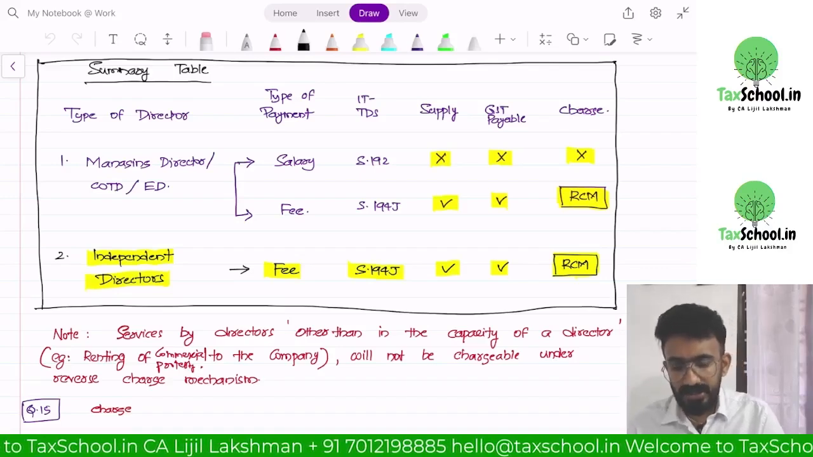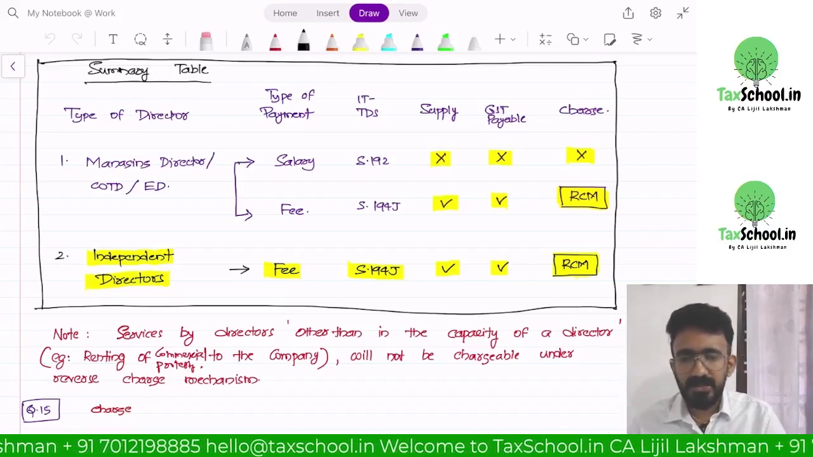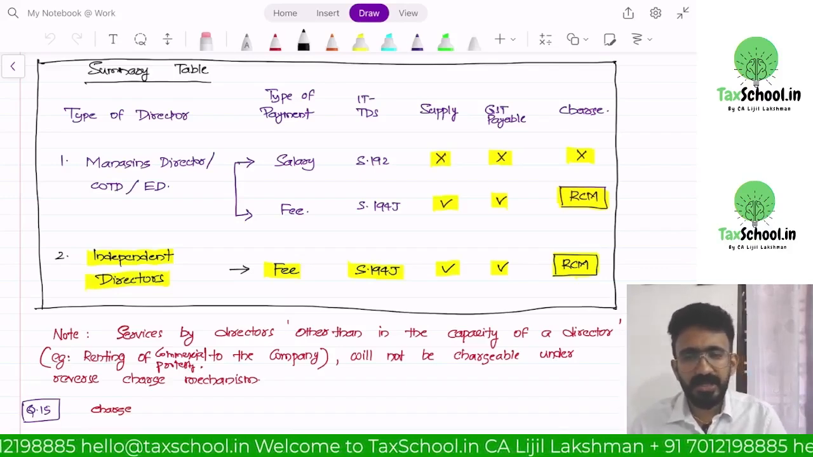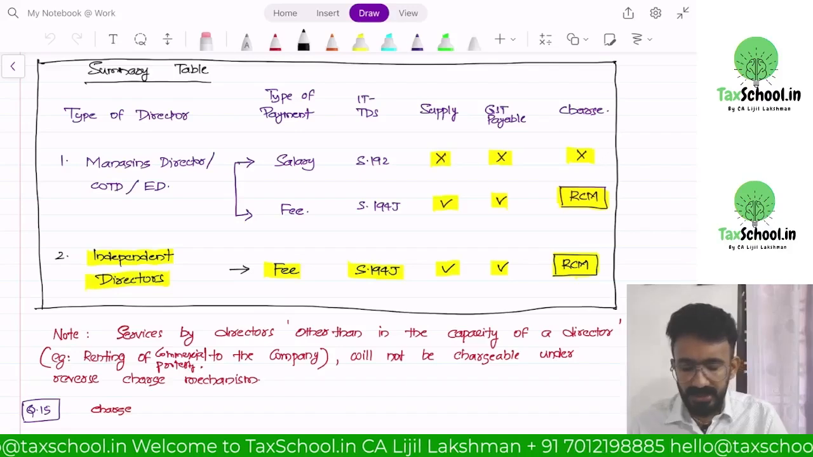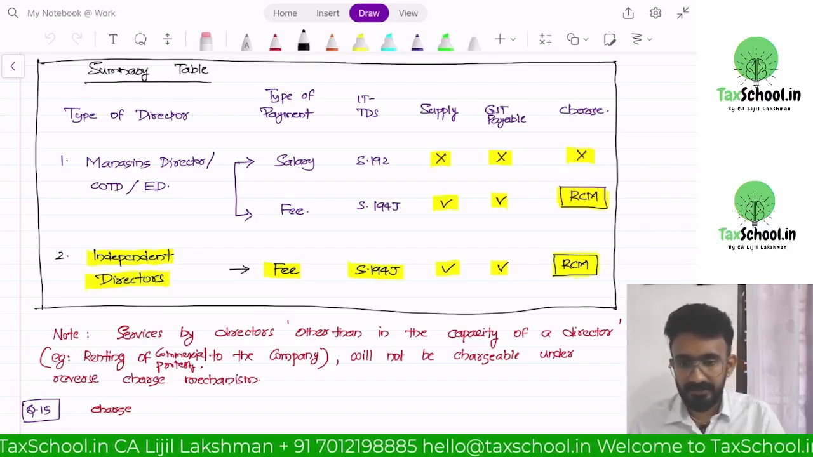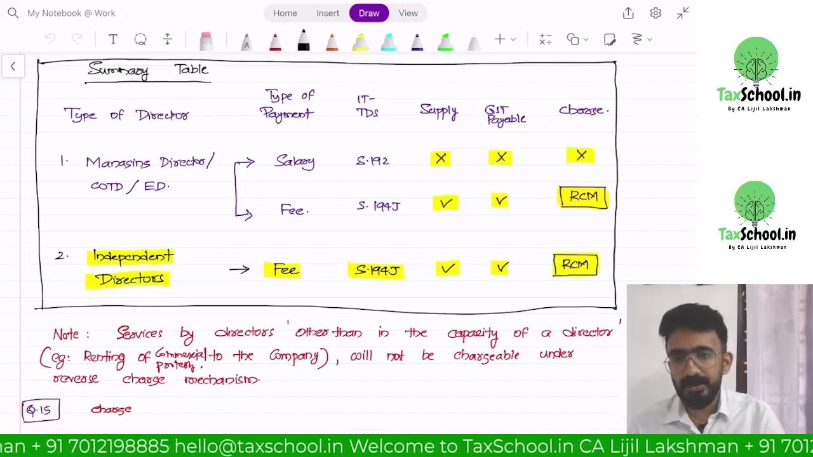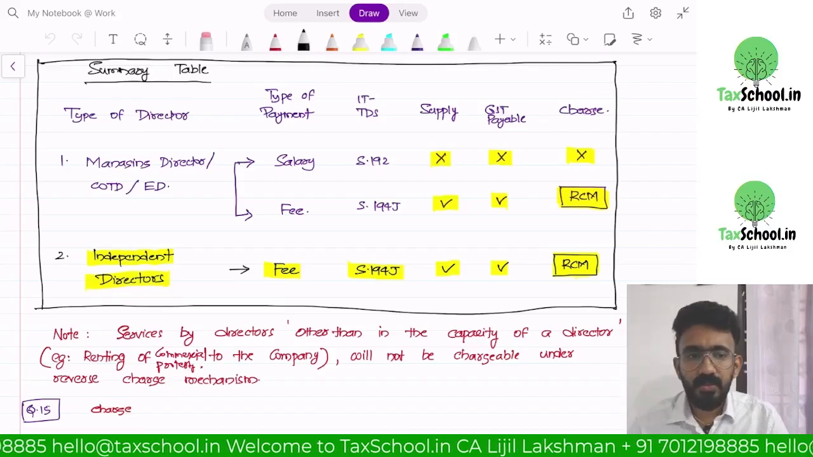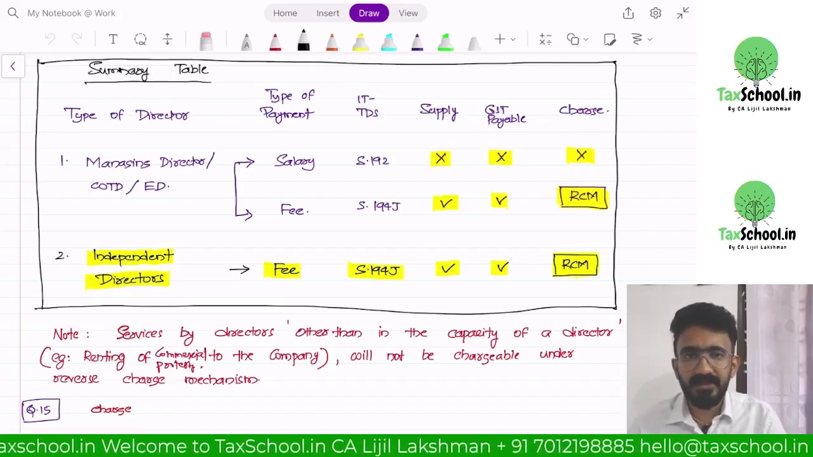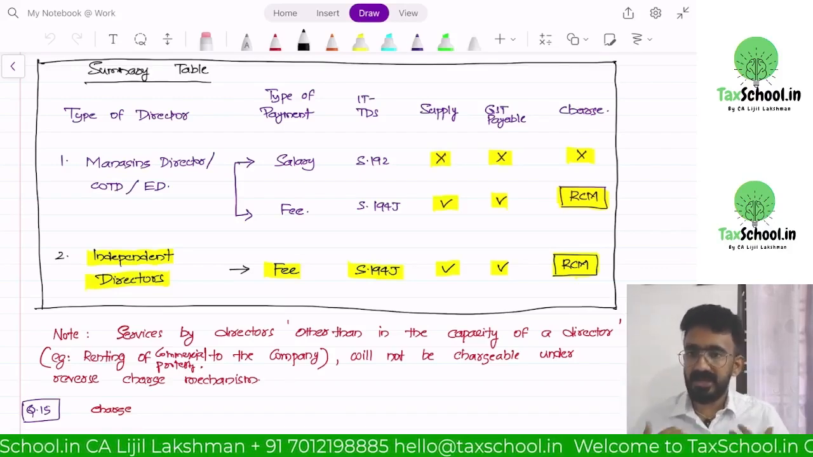Then there is one more director called the independent director. These people are not employees. They will not be receiving salary. They will attend board meetings and collect money. A managing director, whole time director and executive director have two payments: one is salary, another is fees. Why are they getting salary and why fees? Because they provide services to the company in which they are a director.